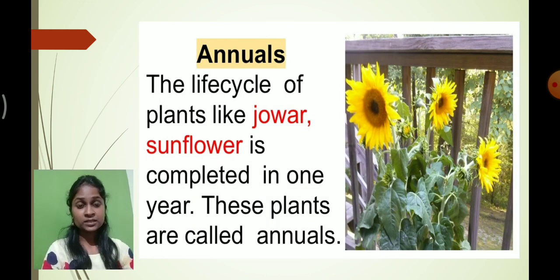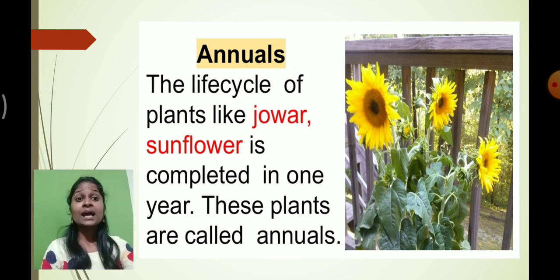There are certain plants like jowar and sunflower, and many varieties like them, that complete their growth and development within 1 year. Those plants that complete their life cycle within 1 year, we call them annual plants.